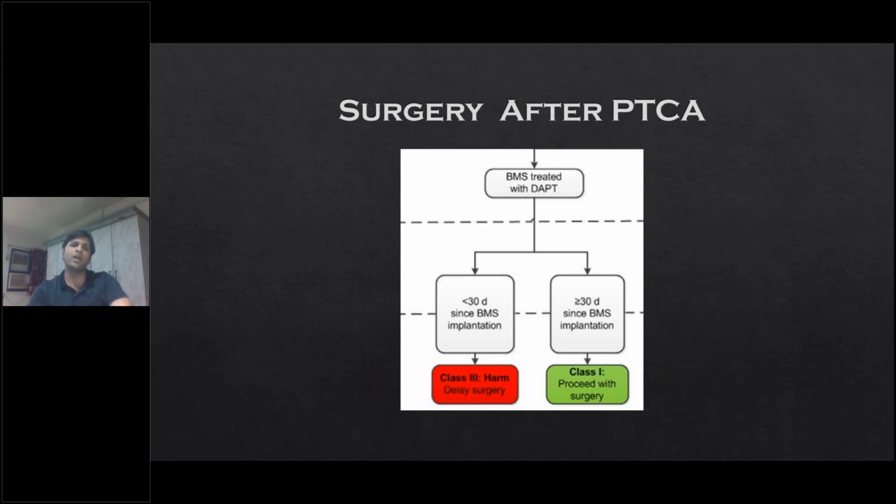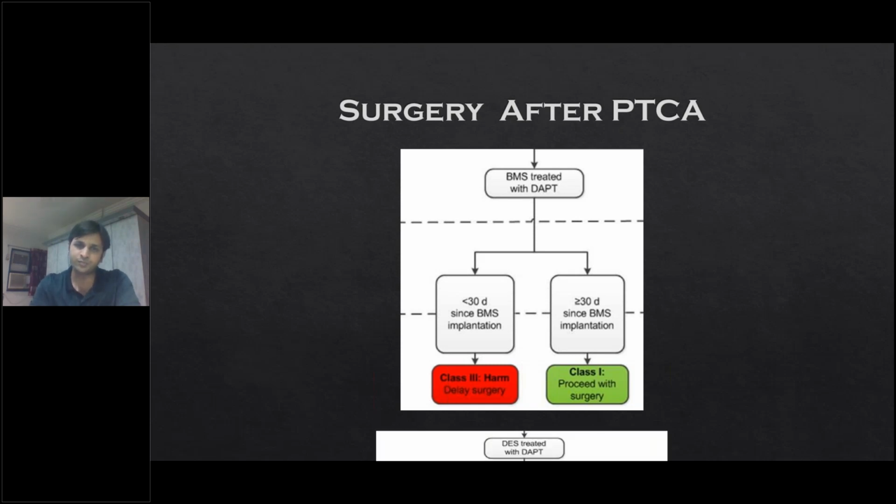So the recommendation by the American Heart Association is that if possible, delay the surgery, and if surgery cannot be delayed for whatsoever reason, then operate on the patient with dual antiplatelet and manage the bleeding with whatever applications you have. Because if these anticoagulants or antiplatelets are stopped, the chances of thrombosis of the stent or cardiac events are very high. If these patients are more than 1 month out, definitely we can proceed with surgery, and dual antiplatelet can be stopped in consultation with the cardiologist. We will just briefly discuss that when we come to antiplatelet management.